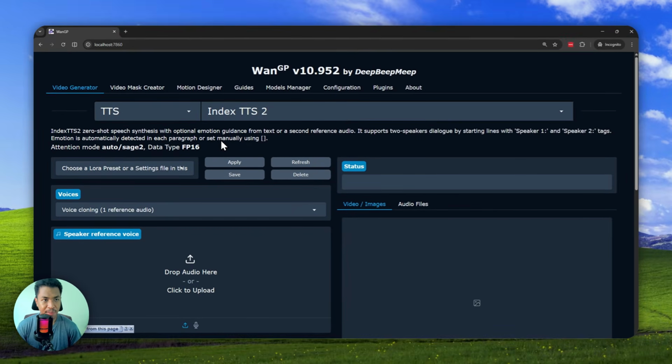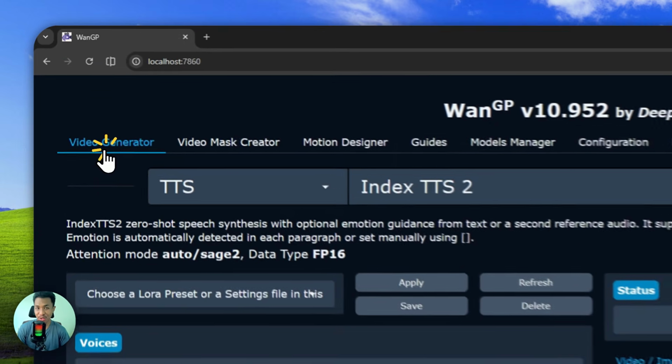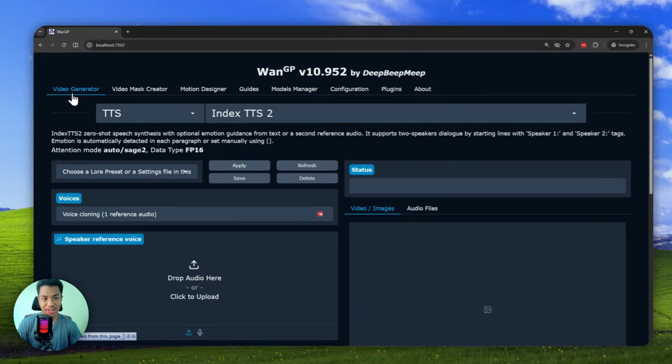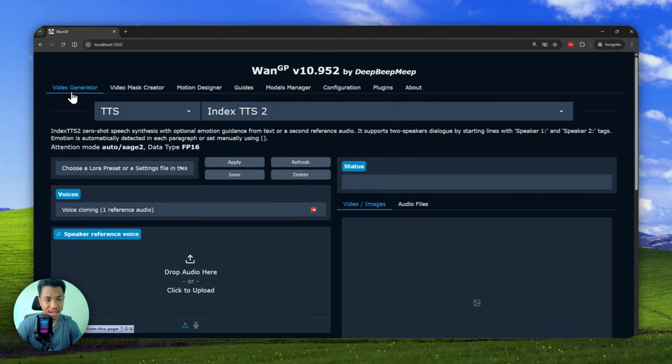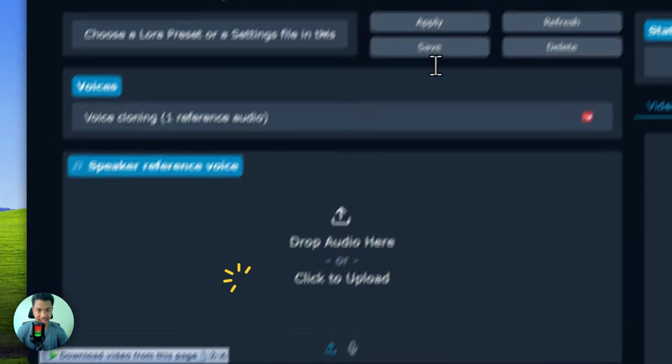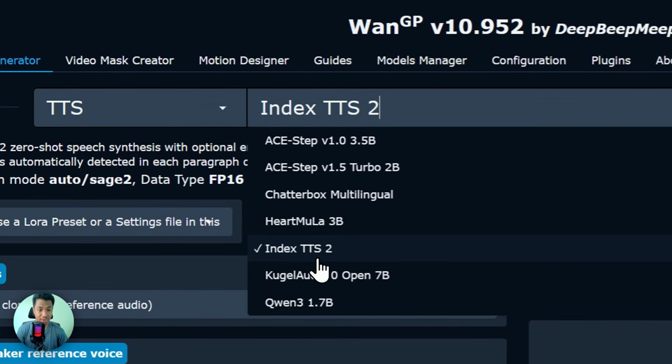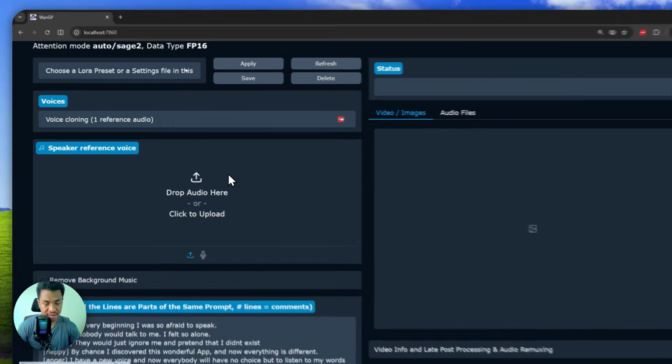There you go. So 12GB is a tool that can run lots of AI models like video models, image models, etc. And that's why the interface and the menu just don't make sense. Like here, we have to navigate to the video generator, even though we want to generate audio, but that's just beside the point. So here in this menu, you have to select TTS and you have to select IndexTTS2 as the model. And this is the interface.